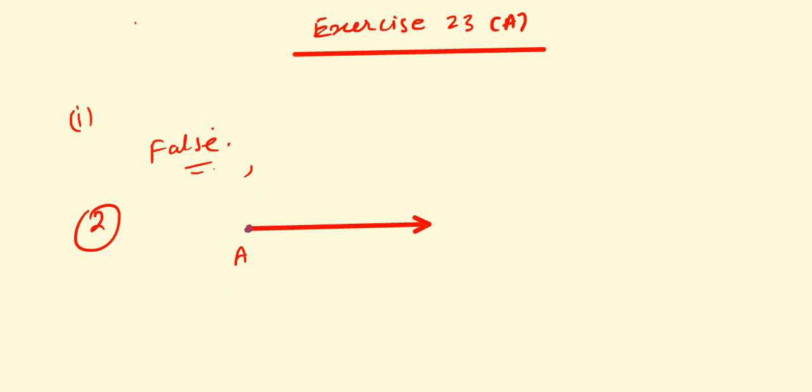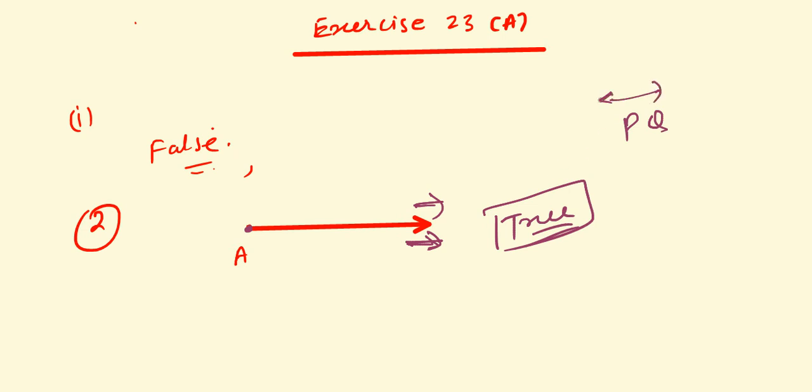You can't extend or produce this line further in this direction because this is a fixed point. But on this side you can extend this line, you can produce this line further. So yes, true statement. You can extend that ray in one direction.